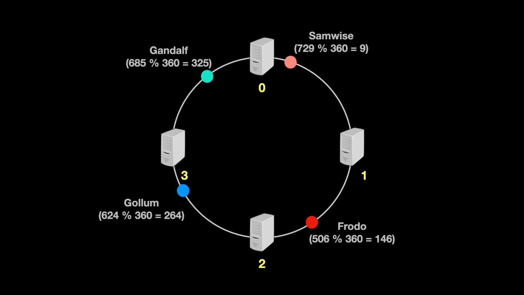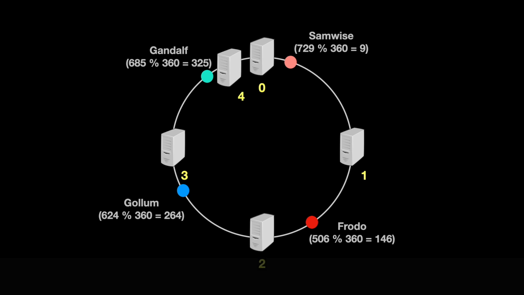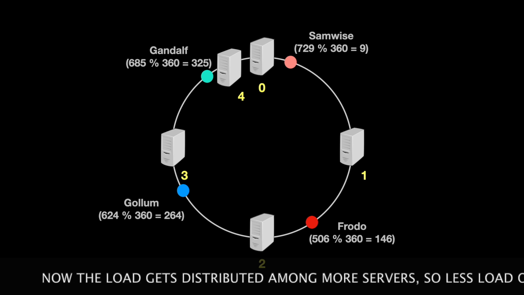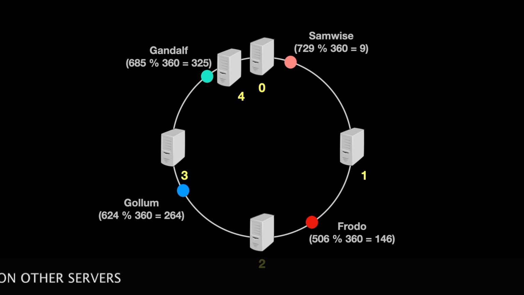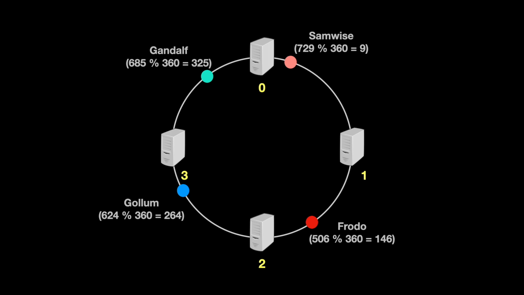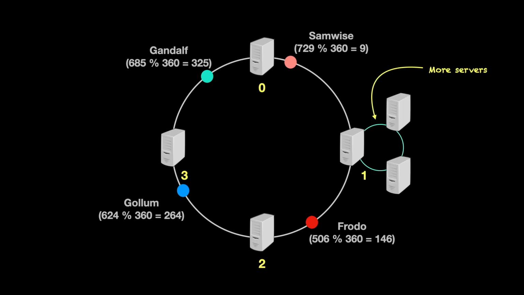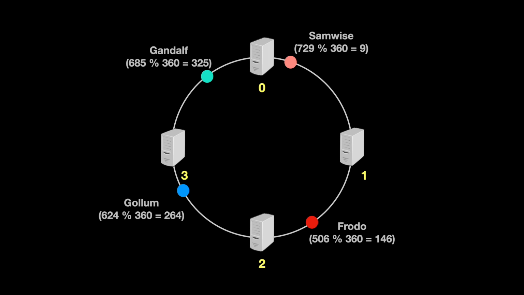Okay, let's see what happens when we add a new server. Say we add a new server between server 3 and 0. So all the data between server 3 and server 4 can now be stored in server 4, and all the data between server 4 and server 0 can now be stored in server 0. So the more the number of servers, the lesser the chances of cascading effect. But in real world production grade applications, organizations actually maintain clusters by adding more servers, which may themselves be using the consistent hashing algorithm to map and store the data. Like this one, where a cluster of 3 servers is added at 90 degrees. So this design, this entire logic with rings and servers and everything is consistent hashing.